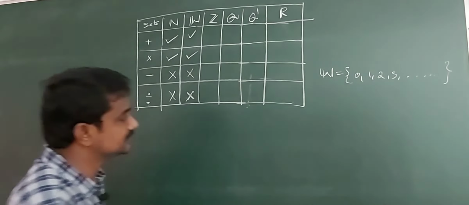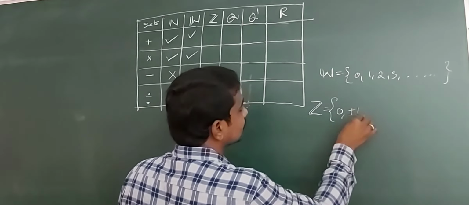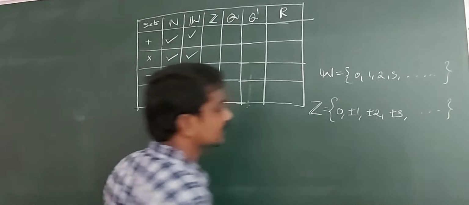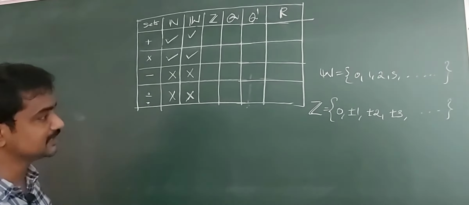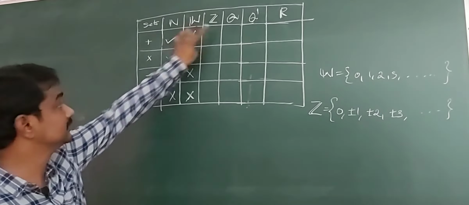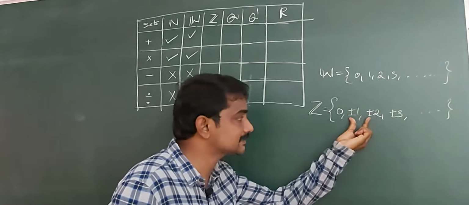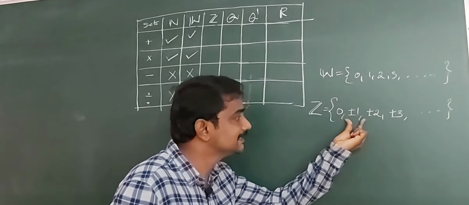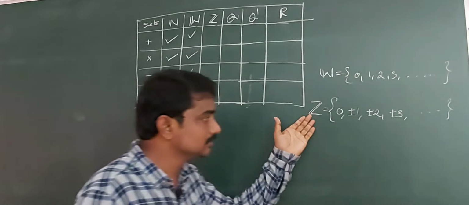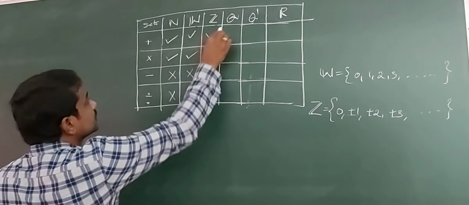Next, the set of all integers. The set of all integers is equal to the set 0, plus or minus 1, plus or minus 2, plus or minus 3, and so on. These are the set of all integers. The first operation is addition. Addition is a binary operation on Z because the sum of any two integers is again an integer. For example, 2, 3: 2 plus 3 is equal to 5, and 5 belongs to Z. Or 1, 2: 1 plus 2 belongs to Z. So, addition is a binary operation on Z.